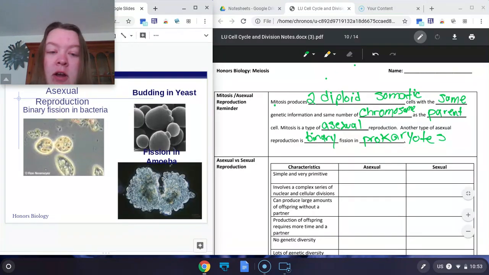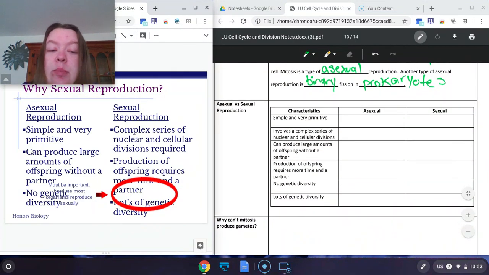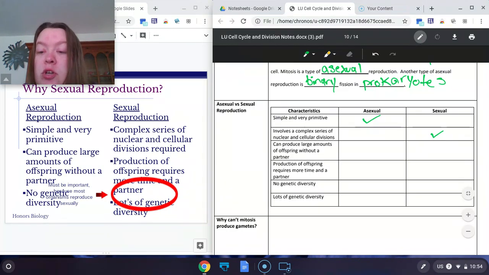So just a background on sexual versus asexual reproduction. Asexual reproduction is very primitive. It's simple. It was the first type of reproduction ever. Whereas sexual reproduction requires a complex series of cell divisions, and we're going to talk about that today. Asexual reproduction can make large numbers of offspring without a partner. Asexual reproduction can be done individually. There is no need for a partner. Whereas sexual reproduction requires more time and a partner.